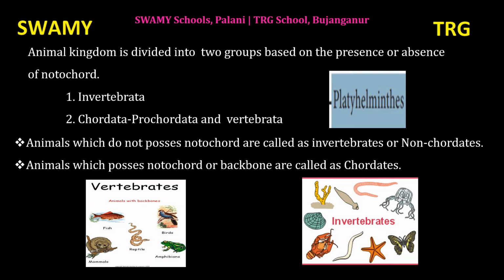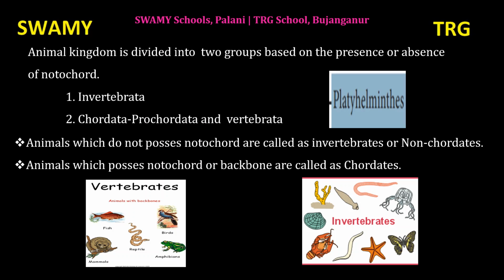Animal kingdom is further divided into 2 groups based on the presence or absence of notochord. Notochord in Tamil is Mudugu Naan. Notochord is a rod-like structure formed on the mid-dorsal side, that is the back side of the body, during embryonic development.